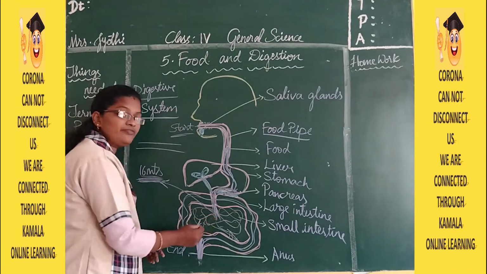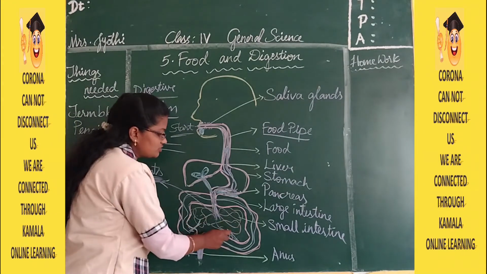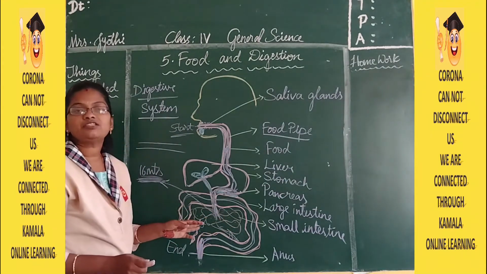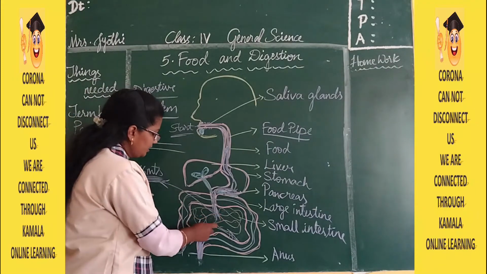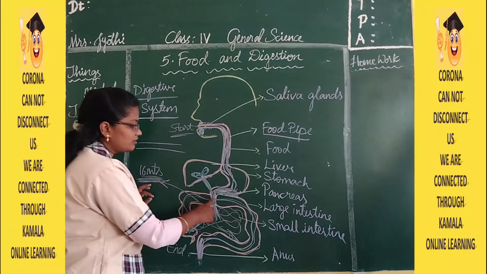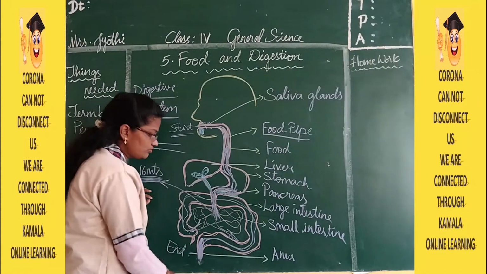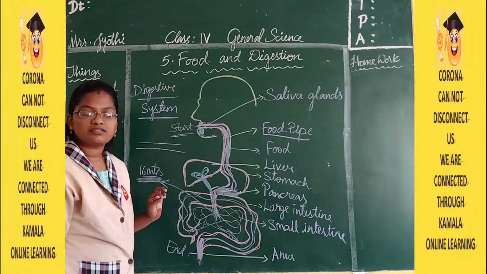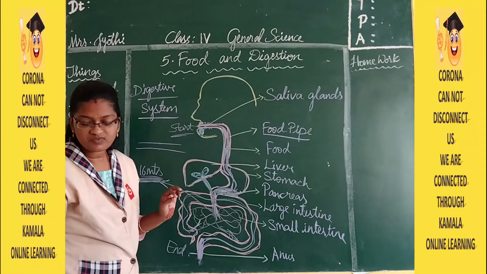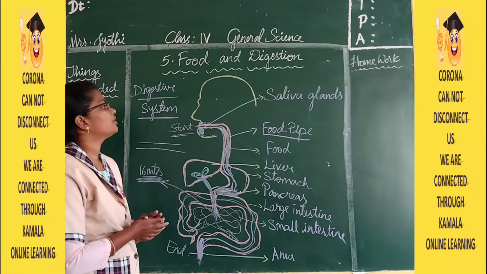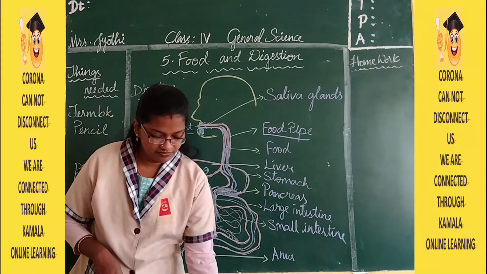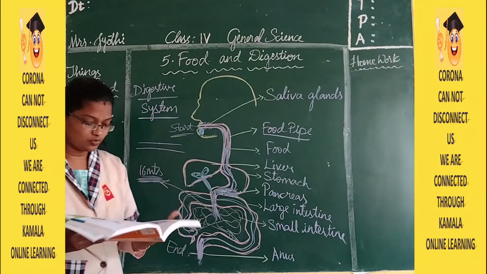So it is in the form of liquid here. Now it passes through all the 16 meters of the small intestine, and then it enters the large intestine, which also absorbs, and then it comes out from the anus. So this is about the digestive system. Let us read the paragraph and learn a little bit more.